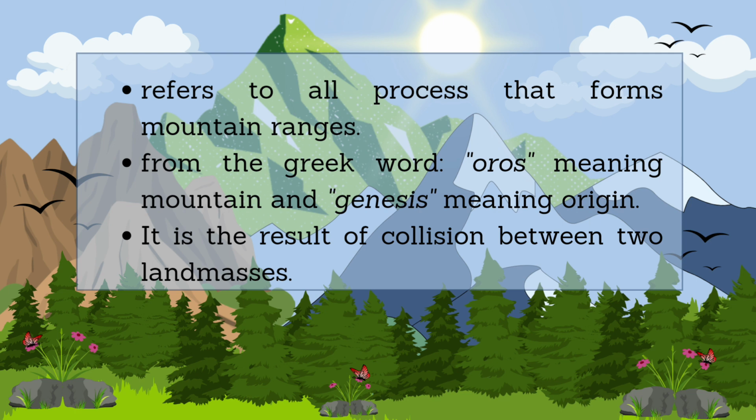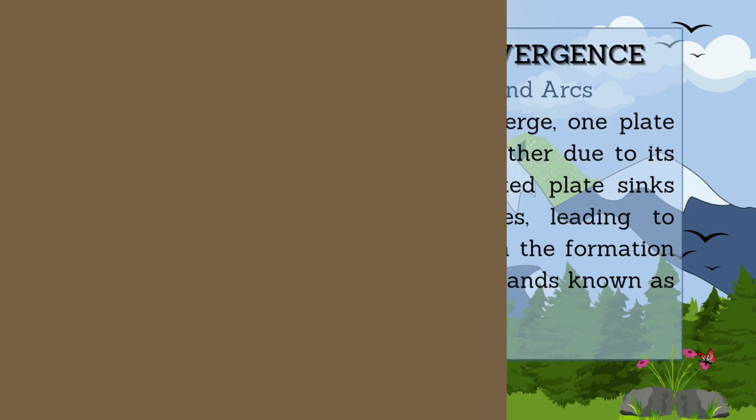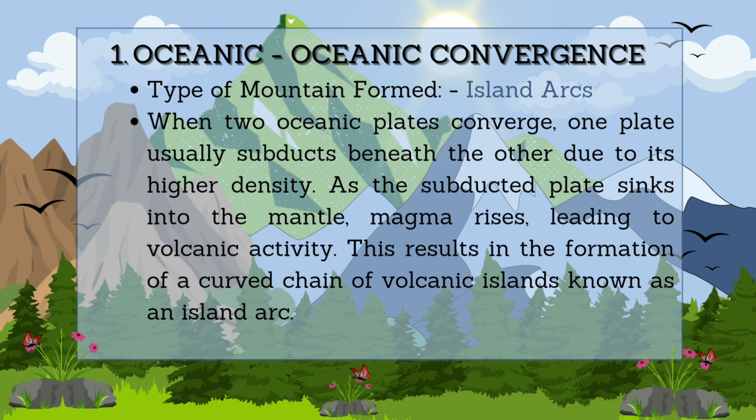ranges on Earth's surface. It involves folding, faulting, and uplift caused by the collision, convergence, or interaction of tectonic plates, resulting in the formation of elevated landforms like mountains. Orogeny commonly happens in convergent boundaries. Now, as we all know, convergent boundaries are plate boundaries where two tectonic plates move towards each other. There are three main types of convergent boundaries.